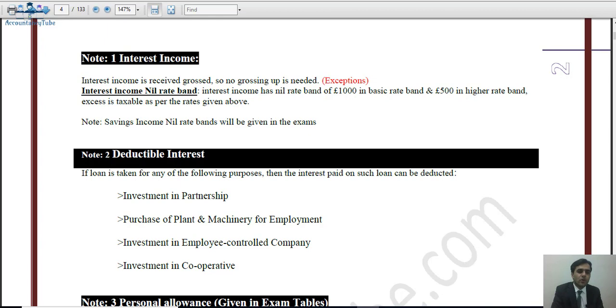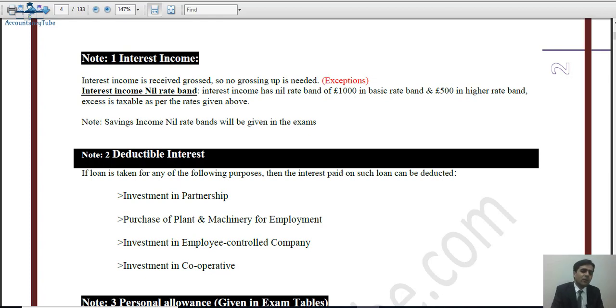Note the savings income nil rate band will be given to you in the exam, so that's the good news. This figure of 1,000 in the basic rate band and 500 in the higher rate band, you do not have to remember it. It will be given to you in the exam, in the tax table. All the other rates will also be given to you.